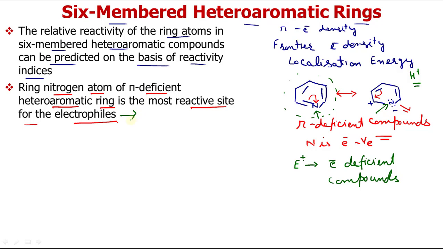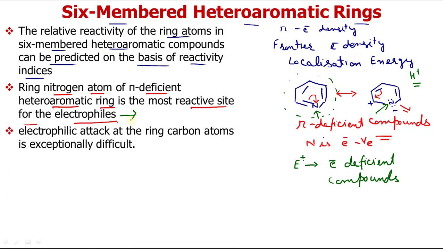We have to remember this is for the attack of electrophiles, whereas electrophilic attack at the ring carbon atoms is exceptionally difficult, because all these ring carbon atoms acquire a partial positive charge. One reason is that these are electron deficient compounds.